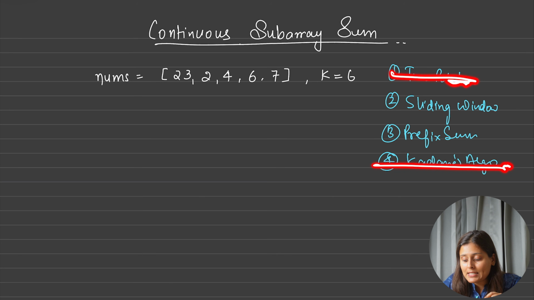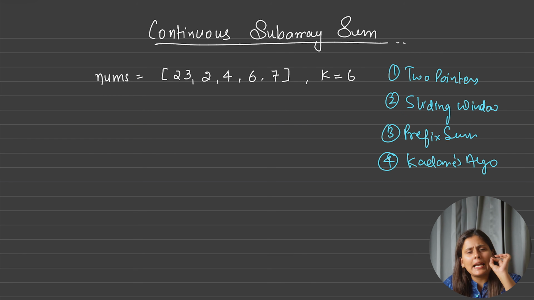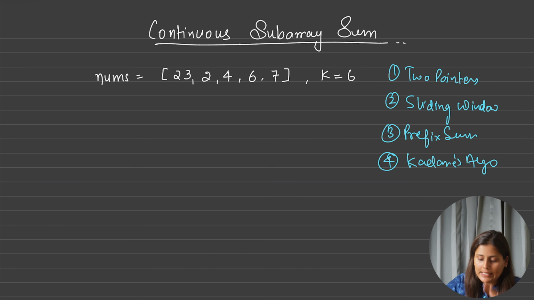Now let's see sliding window or prefix sum, because both sliding window and prefix sum help us find the continuous subarray sum, but sliding window only helps us find a summation greater than or equal to a target value. But here we are not looking for summation greater than or equal to a target value. Here we are looking for whether the summation is divisible by k. How is it different? Let's see.